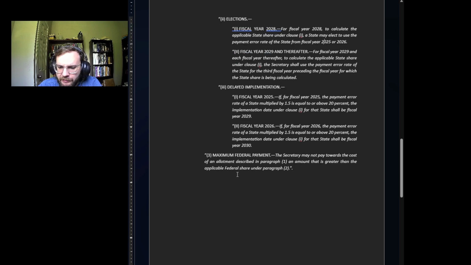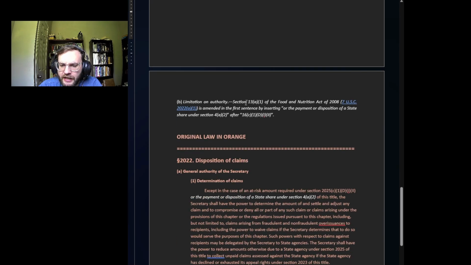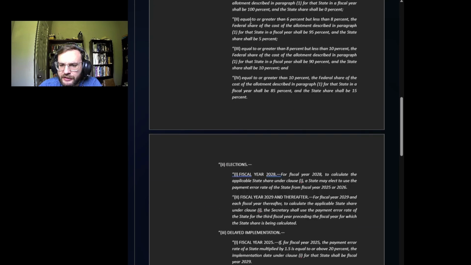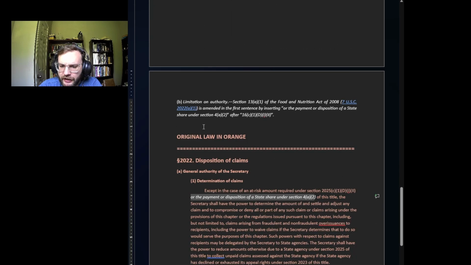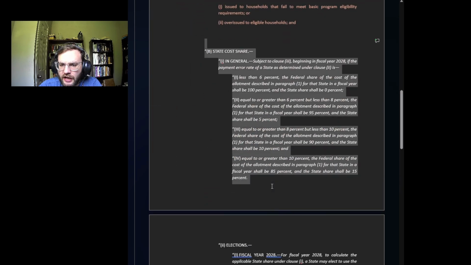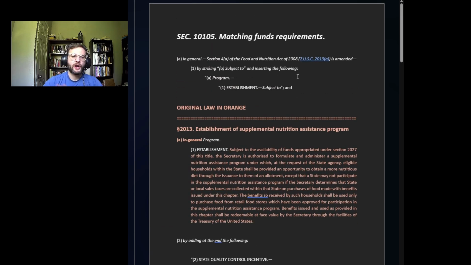Anyway, on the maximum federal payment: the Secretary may not pay towards the cost of an allotment described in paragraph (1) an amount that is greater than the applicable federal share under paragraph (2). So in part B, it basically adds this section right here referencing this paragraph. So that's all that says. Basically, this creation of this state cost share program is what this section of the Big Beautiful Bill is doing.